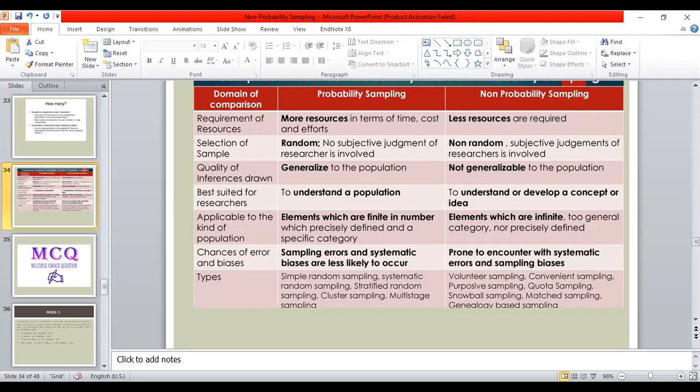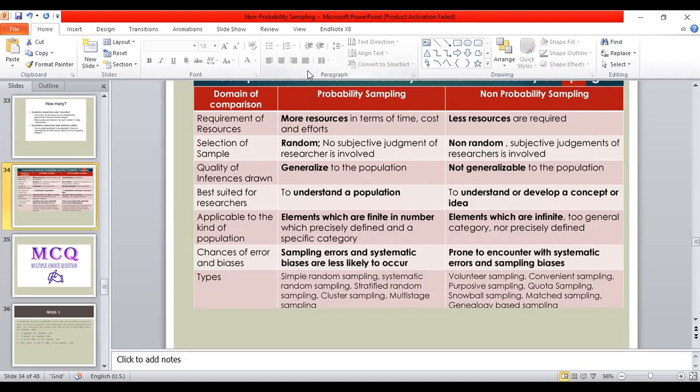Second, whenever we talk about non-probability sampling, we know that it is less time consuming and less skilled operators are required. While in probability sampling, we have more authentic, reliable information, and minimum bias present in the study.